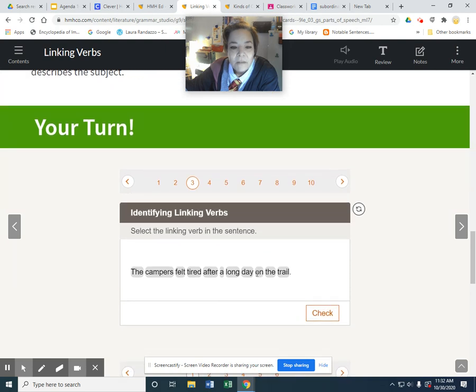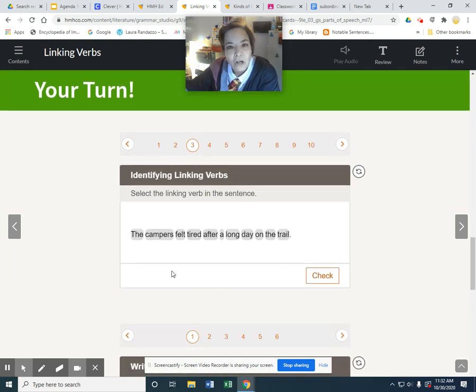All right. So the campers felt tired after a long day on the trail. Normally, like I said, linking verbs will be one of those irregular to be verbs. In this particular case, we don't have an irregular to be verb, but we do have most definitely a linking verb, one that is replaced by is, was, are.